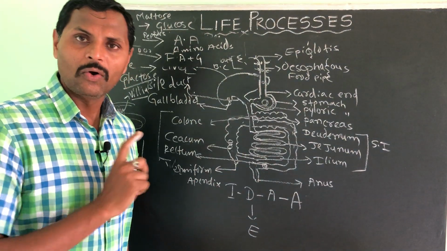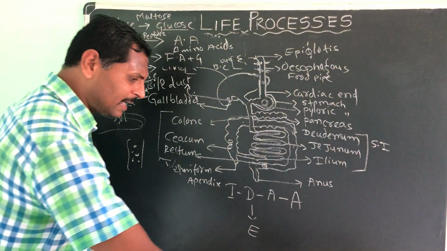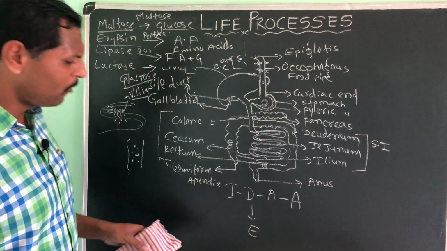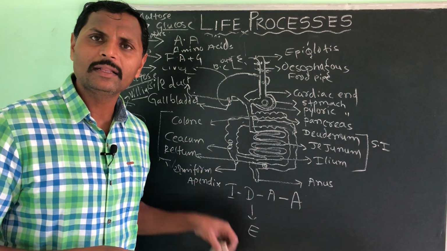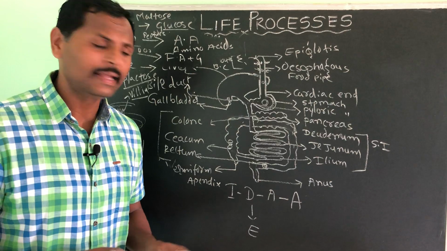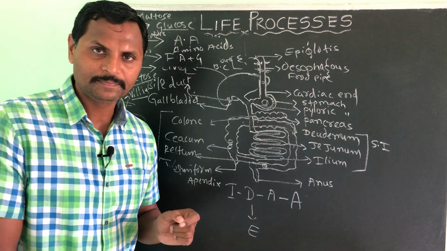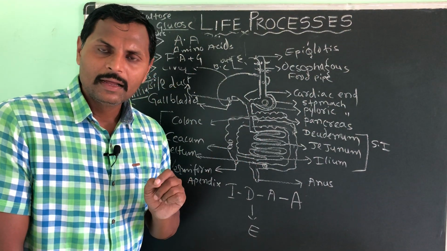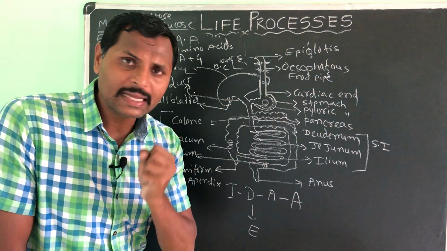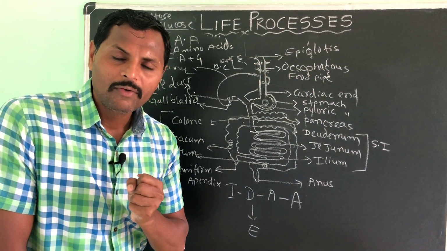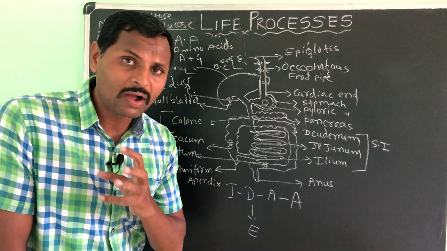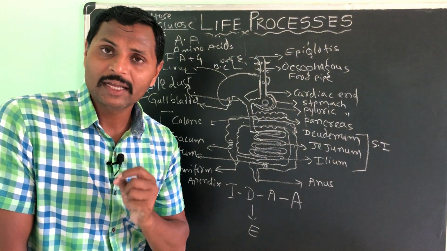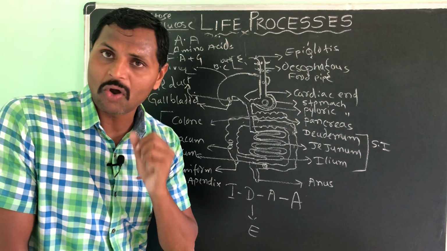Understood? Okay. And one more point, in the digestive system, the most common disorder we will find is peptic ulcers. Here the stomach releases HCl, which is a strong acid having a pH of 1.2. You know that it is strong and concentrated.